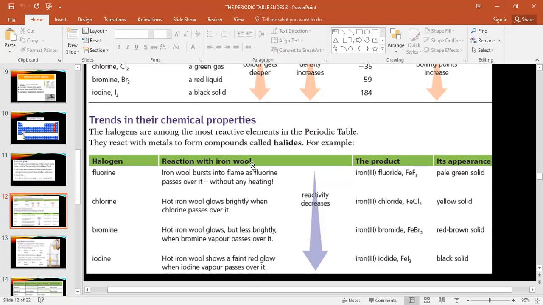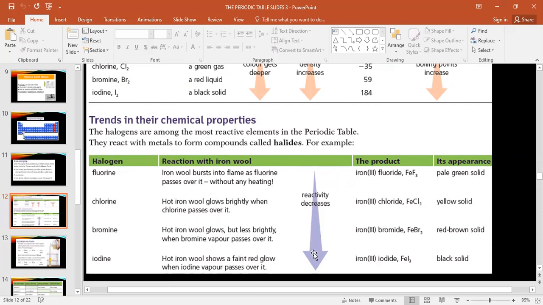Reaction with iron wool is given there. Please read at home. These are reactions. All these reactions will give you information about the reactivity. From this, you will get the concept that when you go down, the reaction becomes very slow.